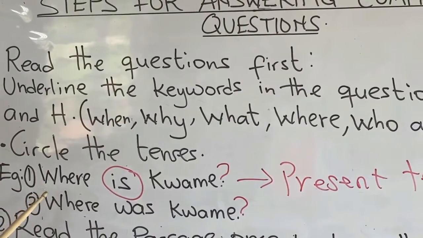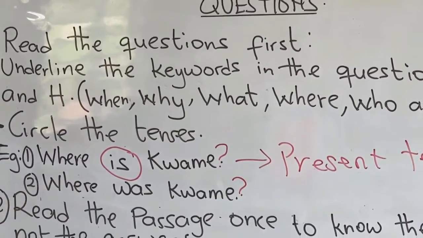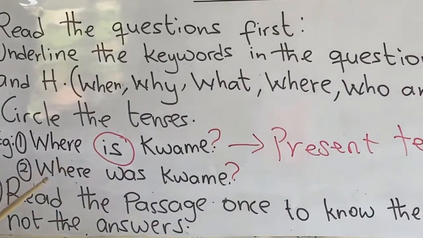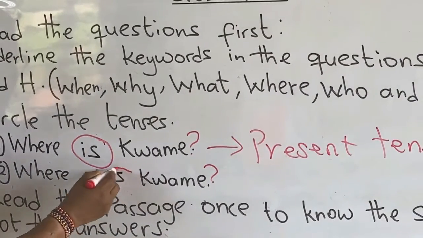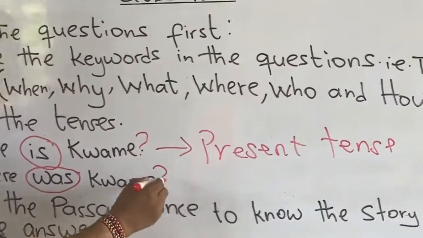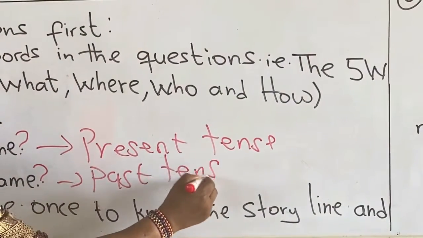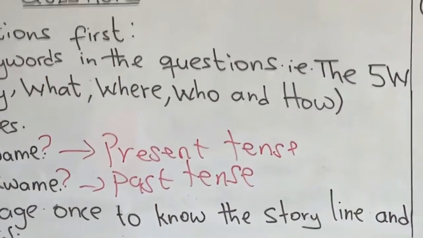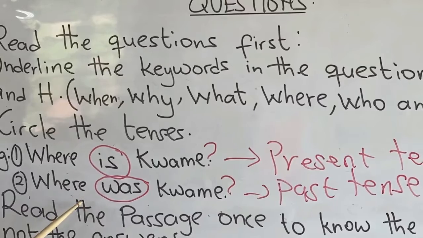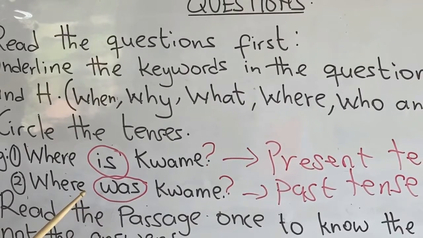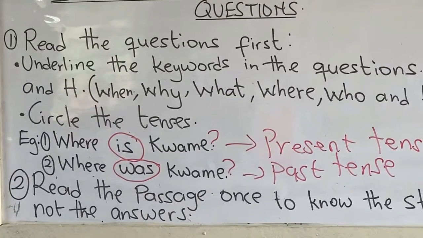Answer should be in the present tense. Now, let's look at example 2. Where was Kwame? The verb here is in the past tense, meaning because of the word, when answering this question, the answer should be in the past tense. Now, let's move on to step 2.